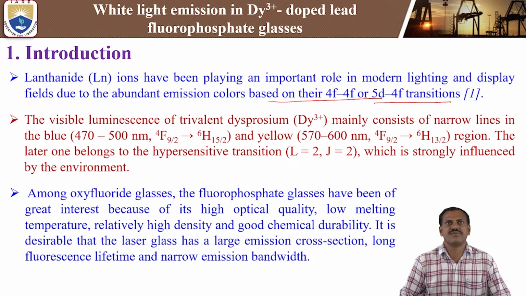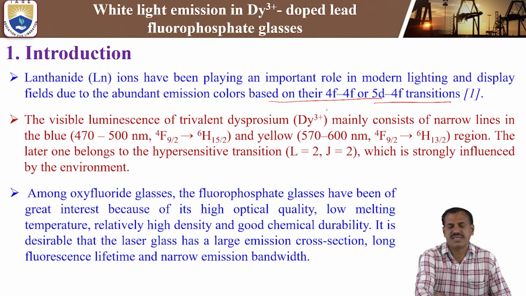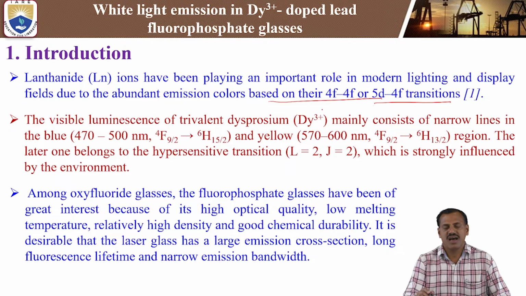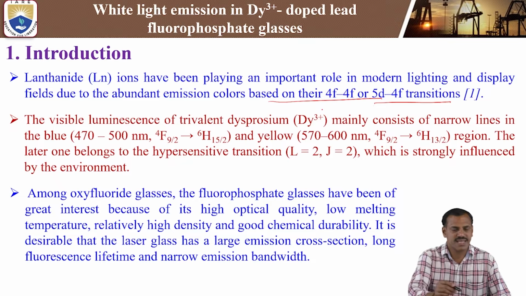If you see the periodic table, you will see the lanthanides and actinides. Lanthanide ions are the F block elements, and the transitions are between 4f to 4f or 5d to 4f, belonging to the electronic configuration of the lanthanide ions. The outermost orbital configuration involves the 4f or 5d to 4f transition.